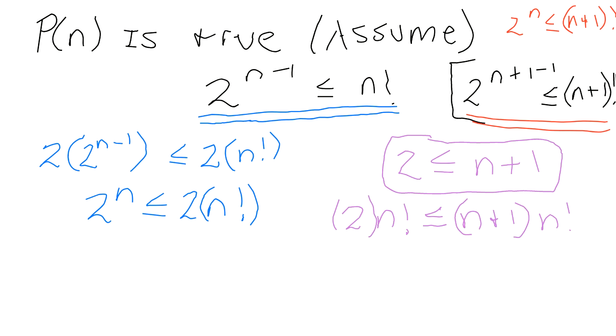We have agreed that since the smallest n that we can have is 1, then 2 must be less than or equal to n plus 1. Because n could be 1, that's 2, n could be 2, that's 3, n could be 4, that's 5. No matter what, 2 is always going to be smaller than or equal to that. Good. So since 2 is always less than or equal to that, it means that when you multiply n factorial by 2, it must always be less than or equal to n factorial multiplied by n plus 1.